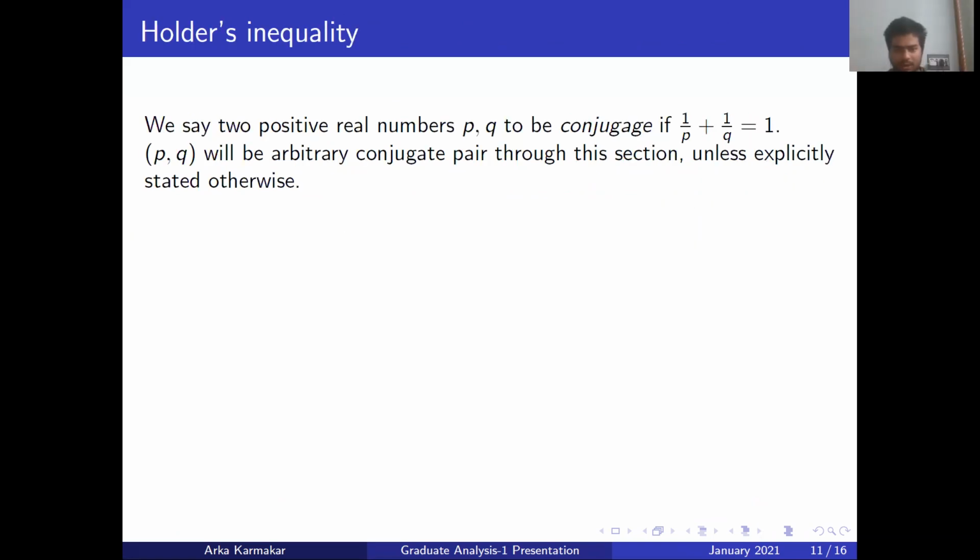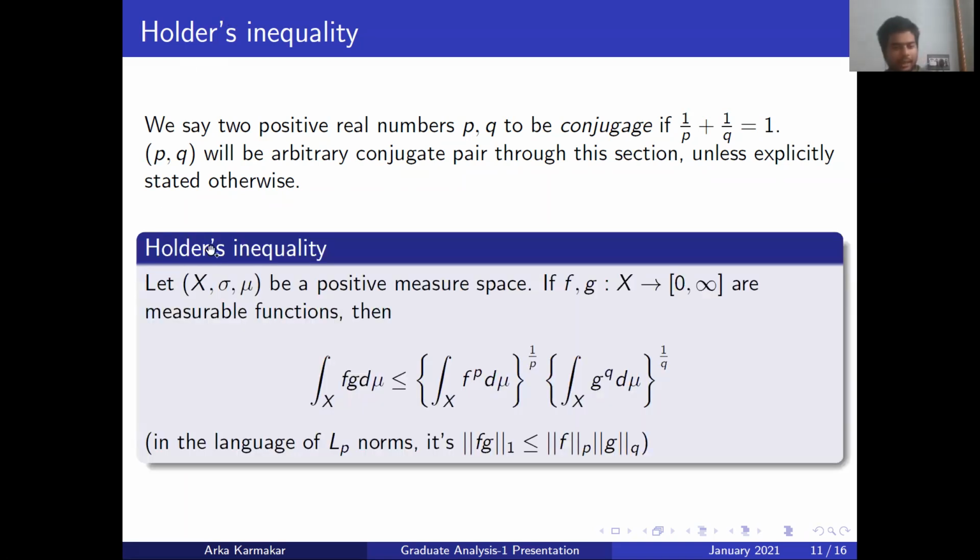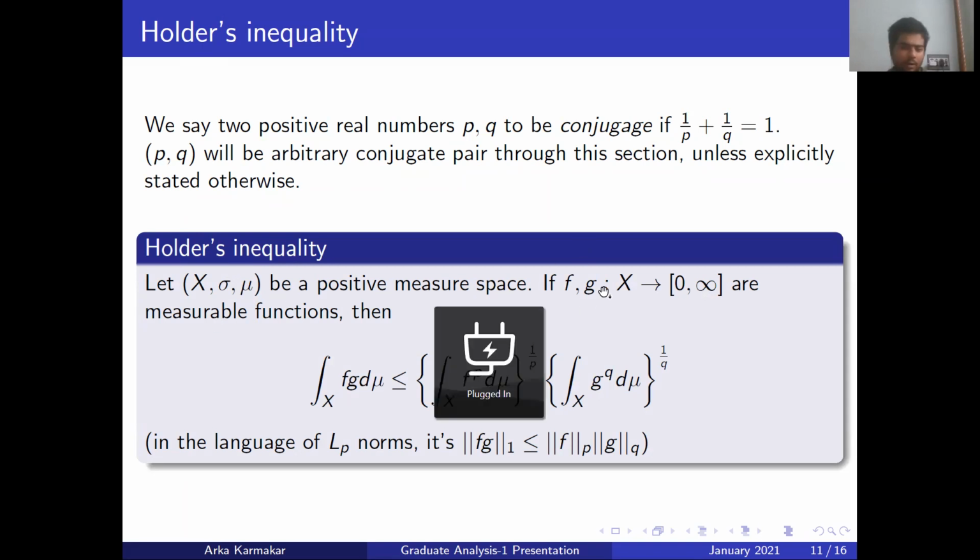And then we have Holder's inequality. Throughout the rest of my presentation, I will assume that two positive real numbers p and q are conjugate if 1 by p plus 1 by q is equal to 1. This convention will be used through the proof. So now we state Holder's inequality first. Holder's inequality states that if (X, sigma, mu) is a positive measure space, and if f and g are non-negative functions, then the integral of fg over the entire measure space is less than or equal to the pth norm of f and the qth norm of g.